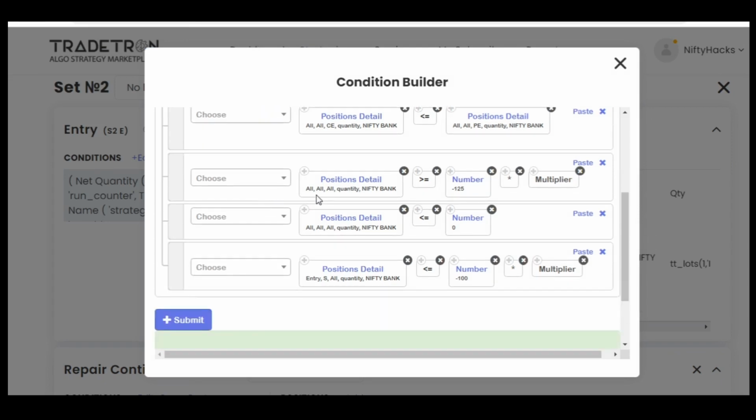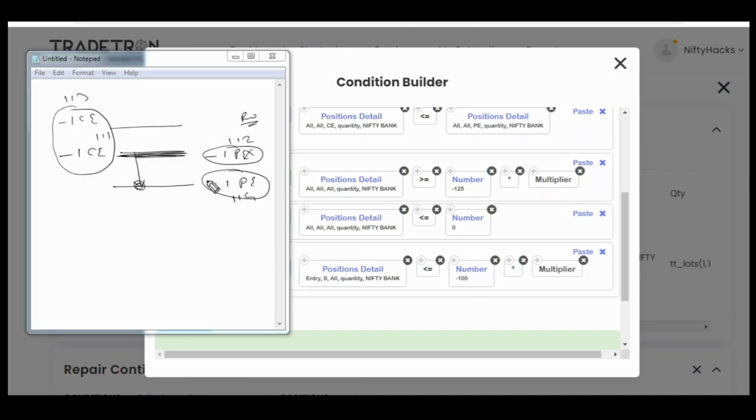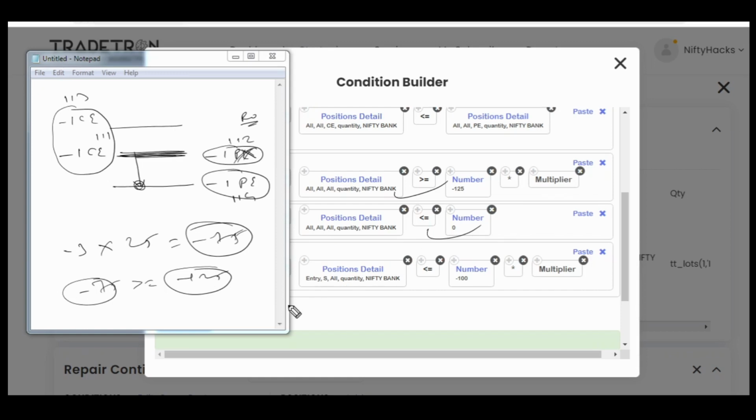Now what is this? All quantity should be greater than or equal to -125 into multiplier. So what are the all quantities? We have exited this put, remember. So 1, 2, 3. At present there are -3 into 25, so -75 quantity is present. And as you all know, -75 is greater than or equal to -125. So this is also confirmed, and -75 is less than or equal to 0. So this is also fulfilled.